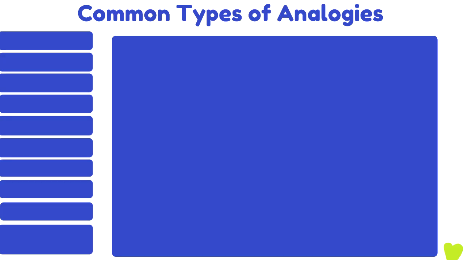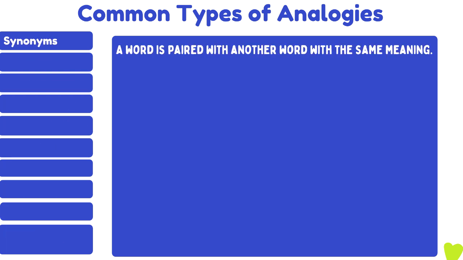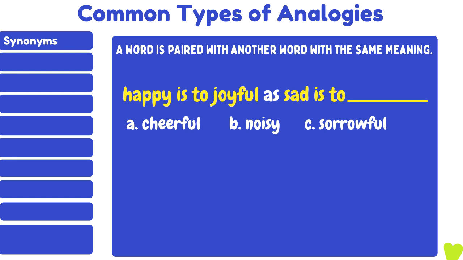There are different types of analogies. Let's take a look at the most common ones. Synonym. A word is paired with another word with the same meaning. Happy is to joyful as sad is to blank. Happy and joyful are synonyms. They have the same meaning.